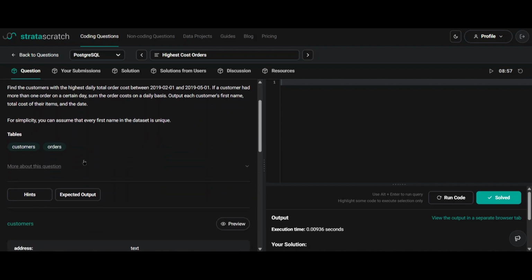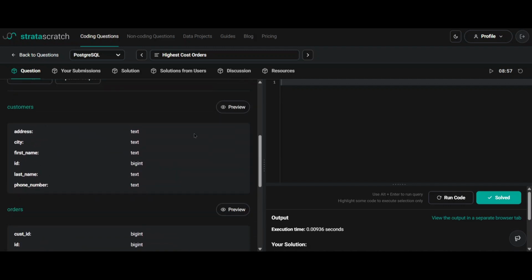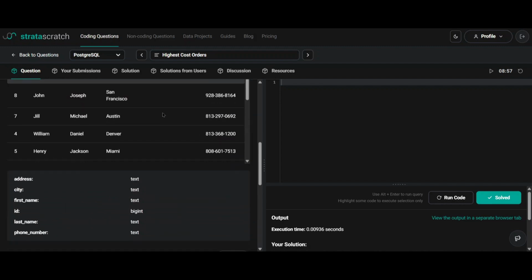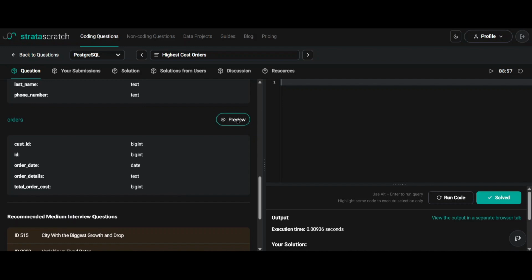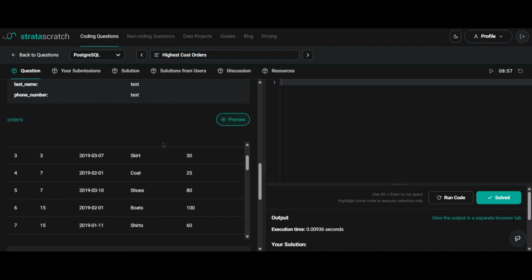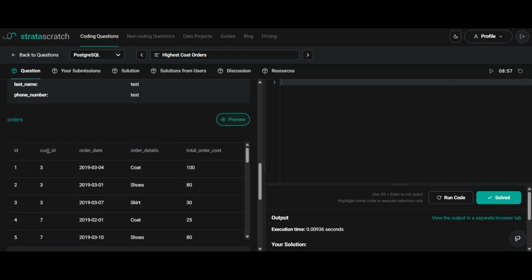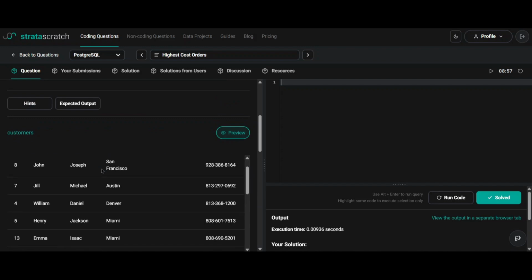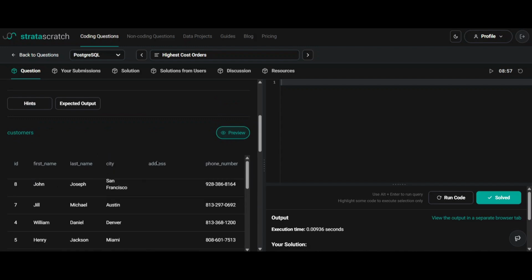We have two tables, customers and orders. In the customer table, we have the details of customers, and the orders table will have the details of the orders. So customer ID is the foreign key in the orders table, which can be used to connect to the customers table using ID from the customers table.